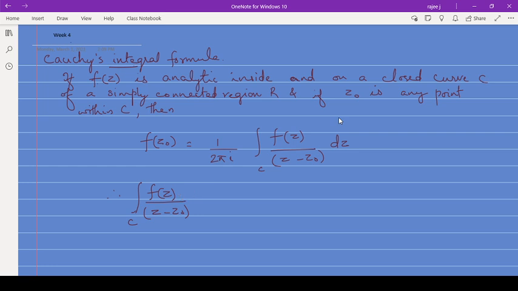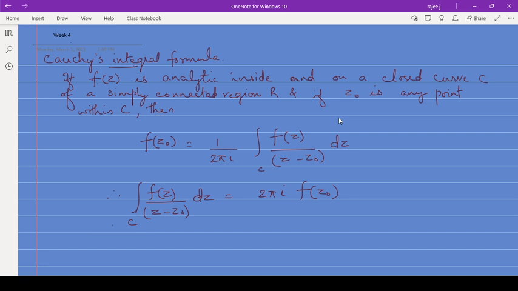Evaluate this. This is equal to 2 pi i into f of z0, just multiplying this to this side. This left side part will be your question, evaluate under these conditions. So it will be 2 pi i into f of z0.